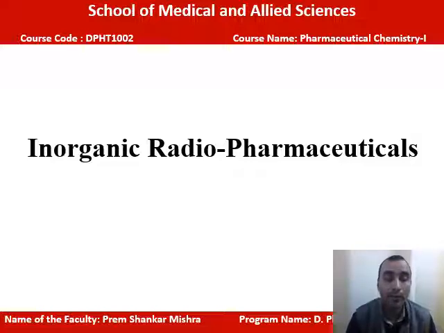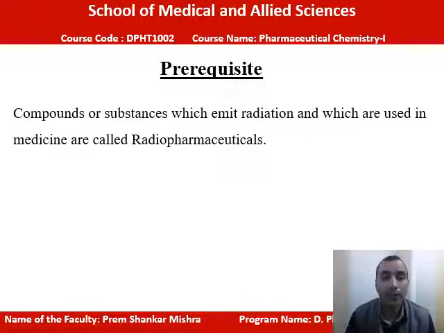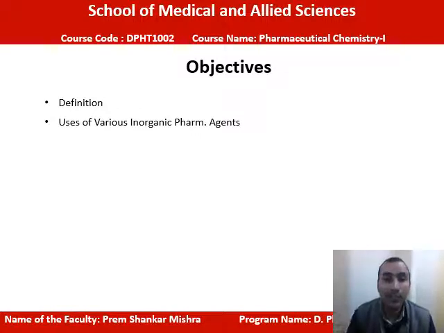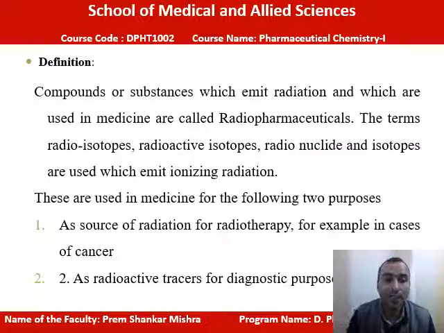Today we are going to discuss radiopharmaceuticals. Some inorganic compounds have radioactive property, and they will be considered as radiopharmaceuticals. So here we will discuss radiopharmaceuticals. Firstly we will see the prerequisite. The compounds or substances which emit radiation and which are used as a medicine are called radiopharmaceuticals. So friends, in this we will see the definition, uses, types, all these things.